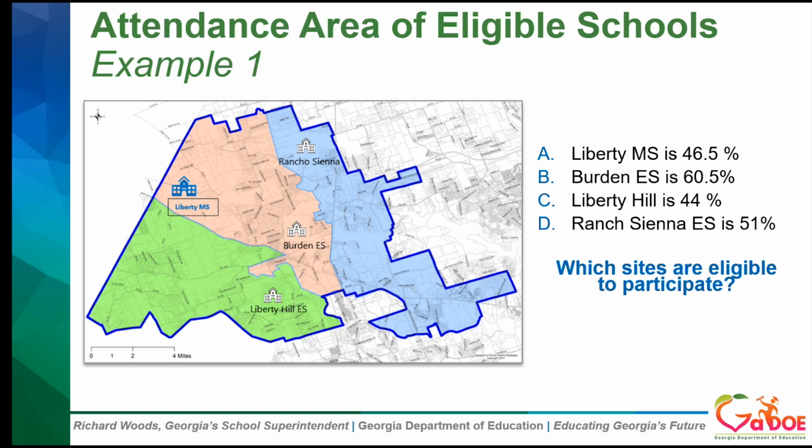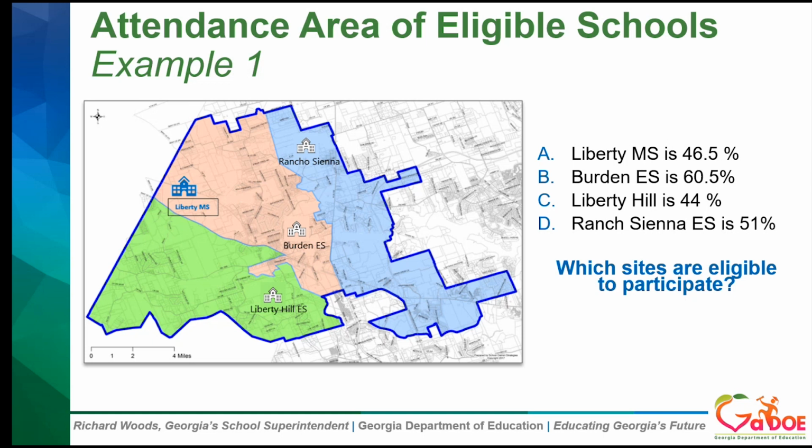But also, Liberty Middle School is also eligible as a site because it is physically located in the attendance area of Burden Elementary School. You see that orange area, Liberty Middle School is located in that orange area.